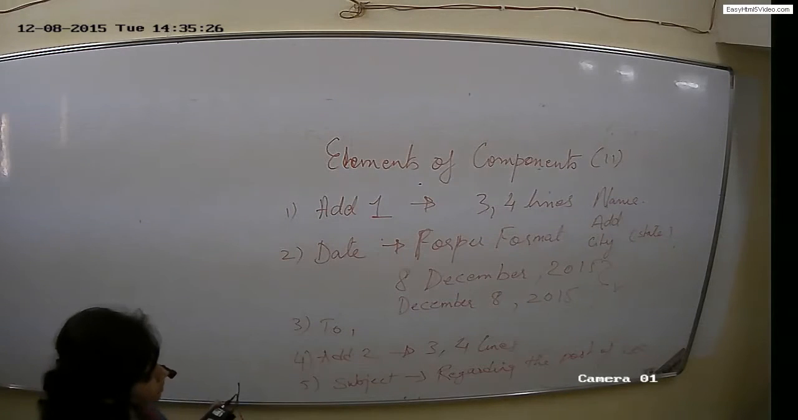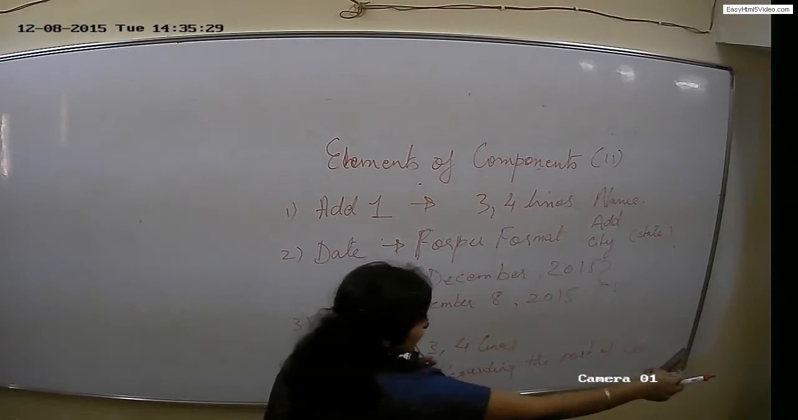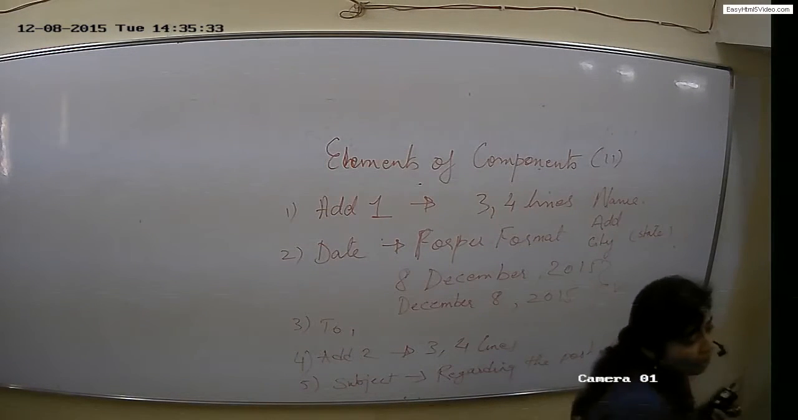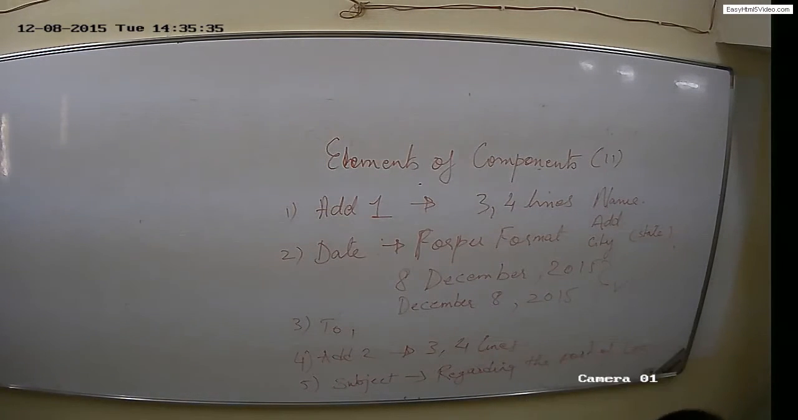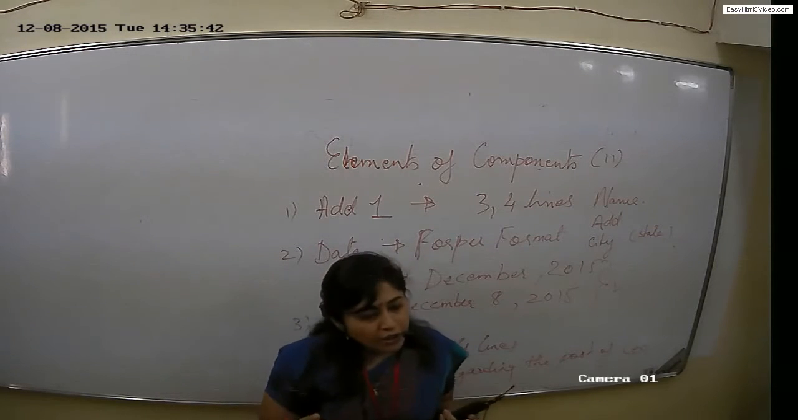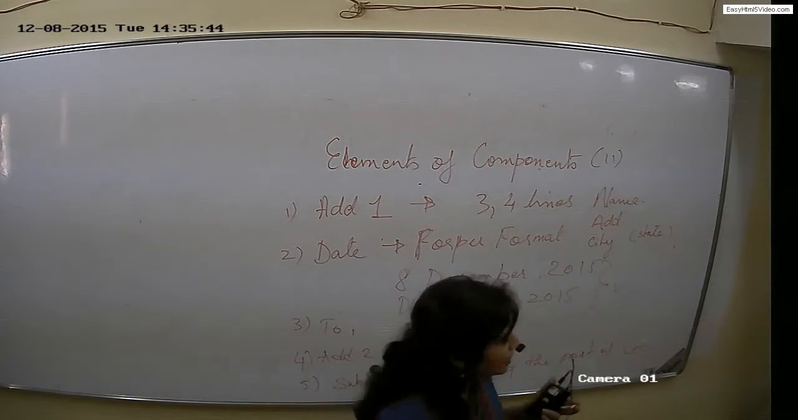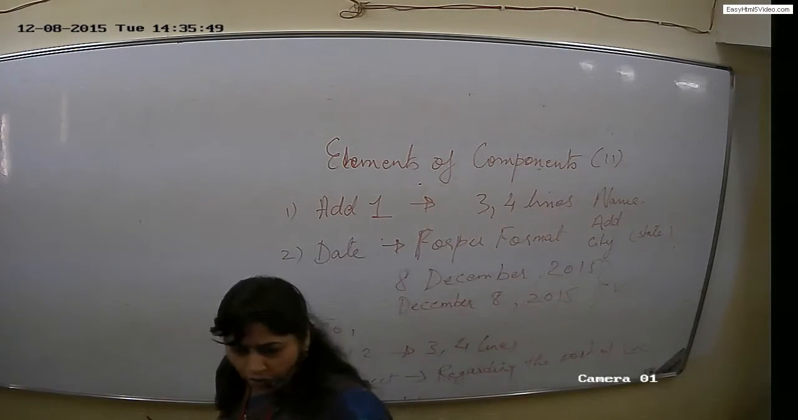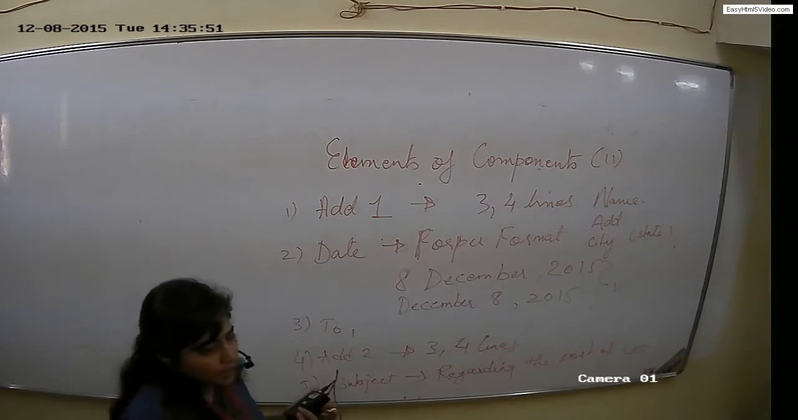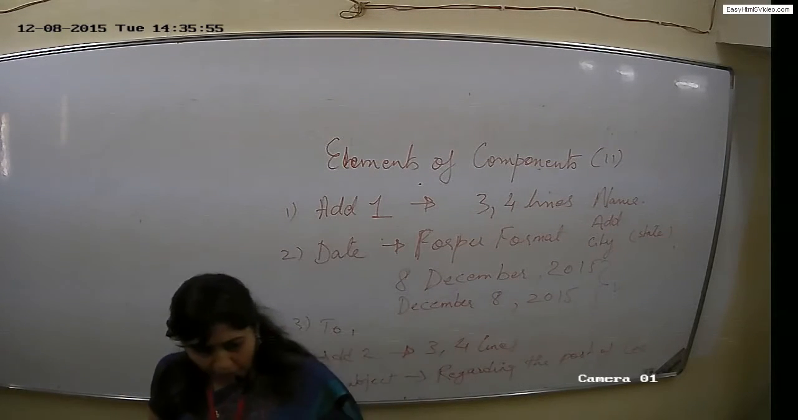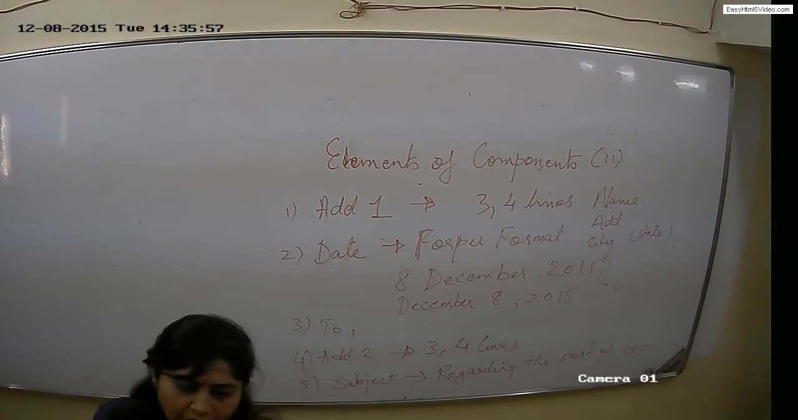These are the 5 elements. Now, if I ask you, how many elements have I finished? First was the address 1, that is your address. Second was the proper format of the date. Third was the 2. Nowadays, in 21st century, we do not use this word 2. Fourth element is address to whomever we are sending this letter.